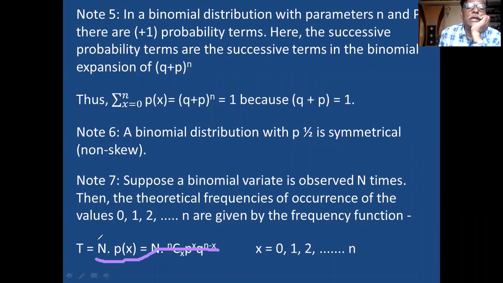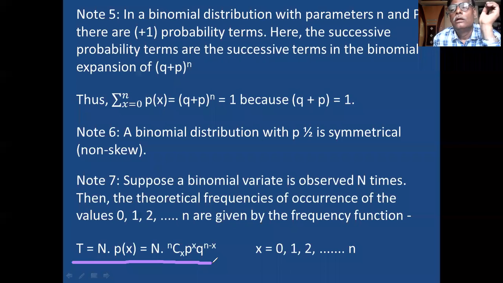In this equation, N is multiplied for repetition. Here also N is multiplied. This is a multiplication for repetition, if there is a repetition. Okay. You remember these two equations. This is the equation for repetition, if you repeat the chances.